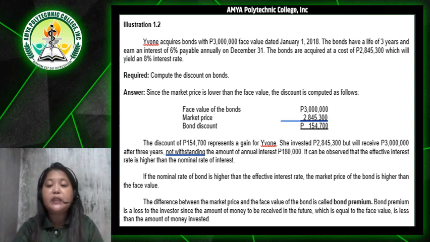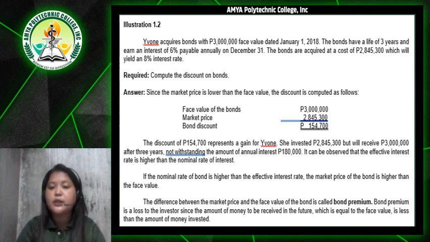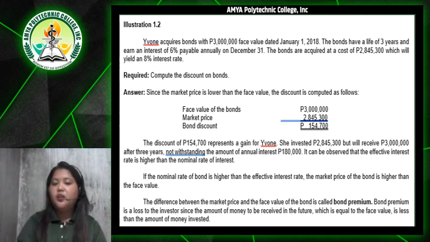The discount of 154,700 pesos represents a gain for Yvonne. She invested 2,845,300 pesos but will receive 3 million pesos after 3 years. Notwithstanding the annual interest of 180,000 pesos, it can be observed that the effective interest rate is higher than the nominal rate of interest.